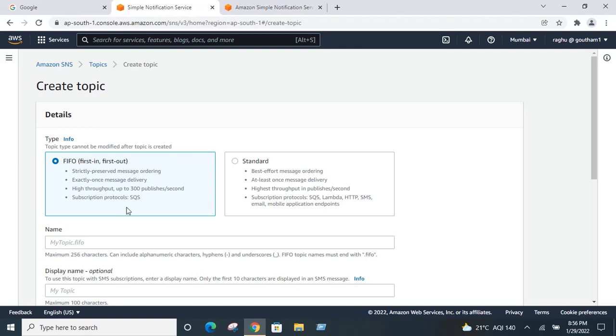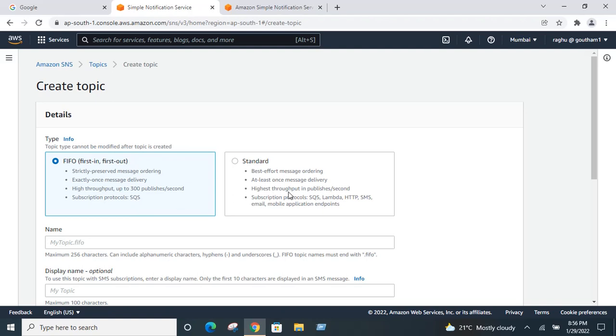The subscription protocol is that you can only use SQS with this FIFO method. It will not try to deliver your message twice.